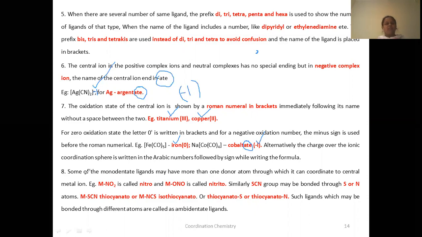Now, some of the monodentate ligands may have more than one donor atom, through which they can coordinate to the central metal ion.